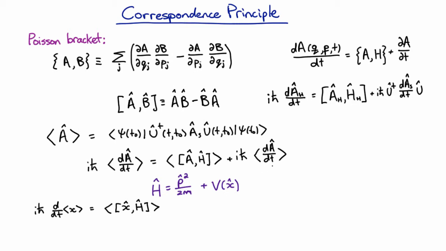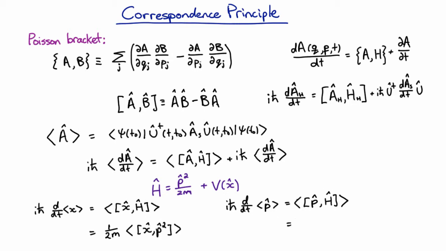The position doesn't depend explicitly on time, so we can ignore that term. Okay, now again, because the expectation value is linear and the commutator is linear, we can do these two terms separately, and we know that the commutator of x and any function of x is going to be 0, and so the only term we have left is the commutator of x and p squared, and we can take out the factor of 1 on 2m, both out of the commutator and out of the expectation value. And for this term it's exactly the other way around. We get two terms, but the commutator of p and p squared is 0, so we've just got the commutator of p and the potential.